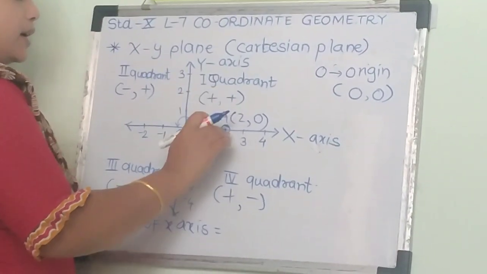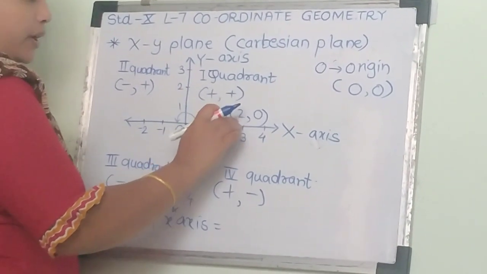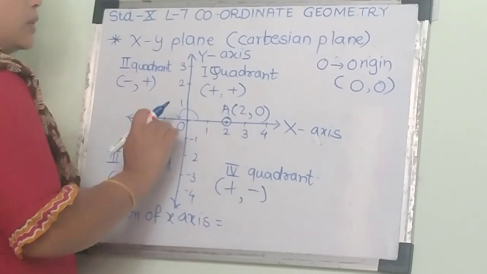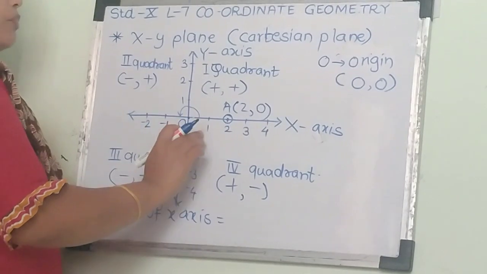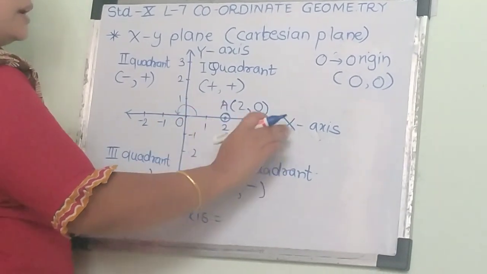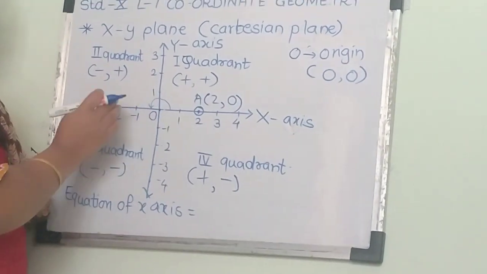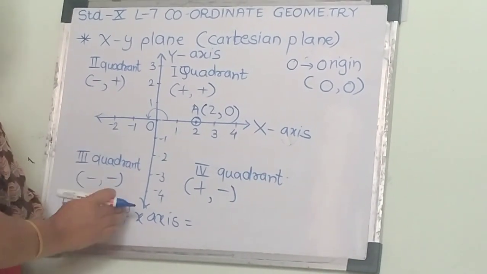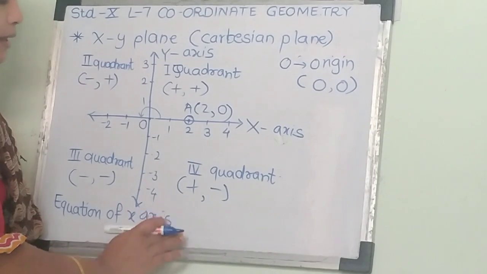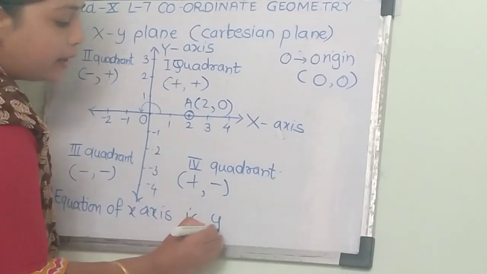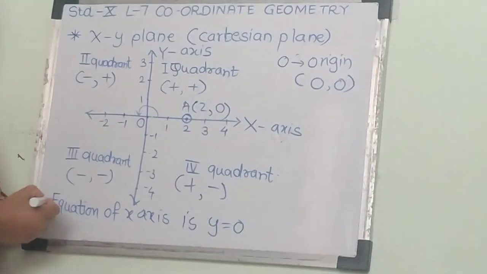Hence we can say that the given point A lies on the x-axis. This means for every point on the x-axis, the y coordinate is always 0. Hence the equation of the x-axis is y equals 0.